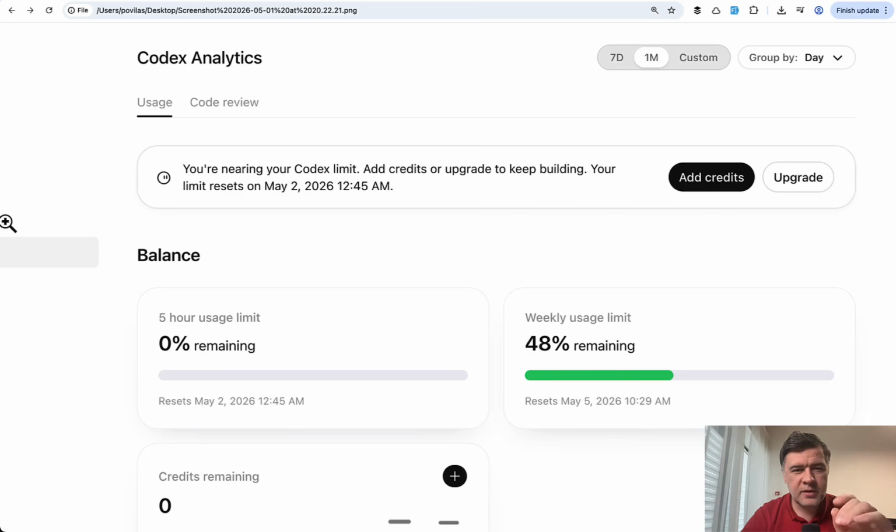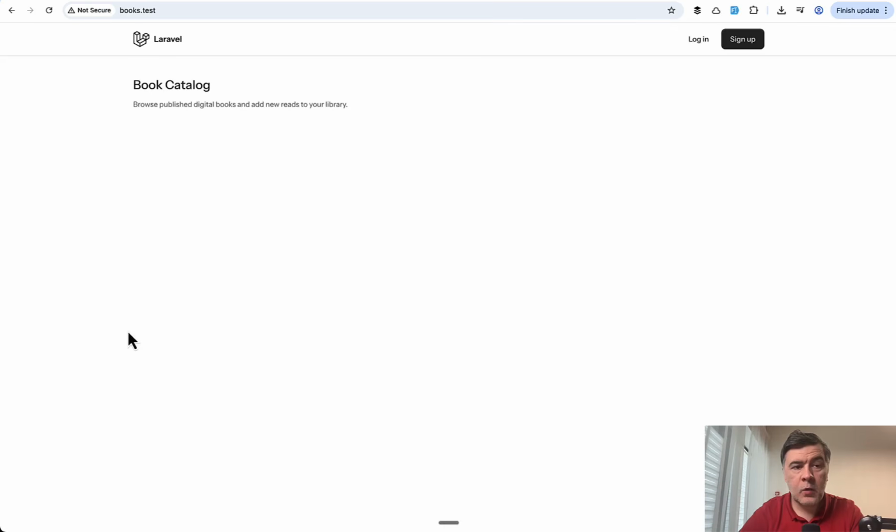But then I realized, wait a minute. Can I run another /goal with something in this situation? What will then happen? So I thought I will test what it did. The model, did it actually work? And I'm sure I will find something to improve. And when I launched the homepage, I realized there was a book catalog, but empty without the books. So bingo, I thought I will set another goal to seed the testing data.